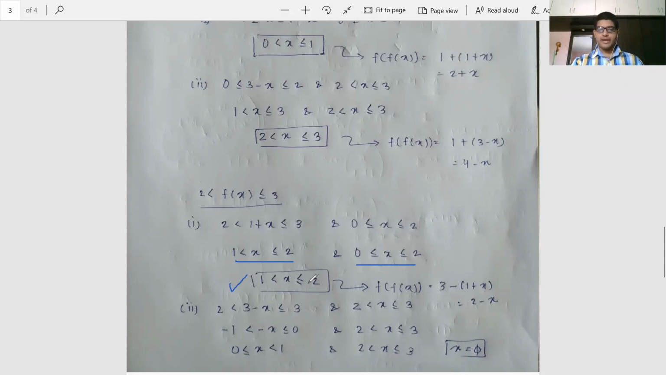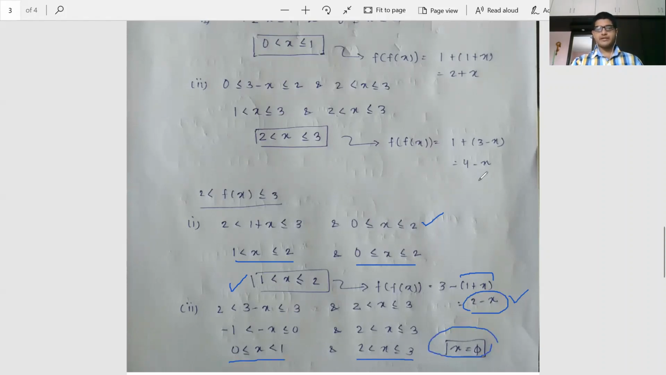And when x belongs to 1 to 2, the value of f(f(x)) is going to be 3 minus f(x), and f(x) is going to be 1 plus x because we initially considered x belongs to this. Clear? So this is going to be 2 minus x. So for this region, f(f(x)) value is 2 minus x. Now second part, this is also possible when x belongs to 2 to 3 and 3 minus x belongs to 2 to 3. But this is making a problem because we solve this and get x belongs to close 0 to open 1, and here we get x belongs to open 2 to close 3. Therefore this is going to be fine.